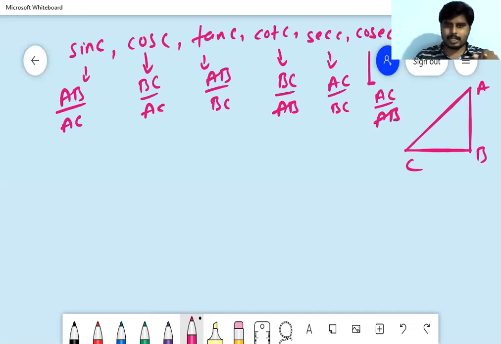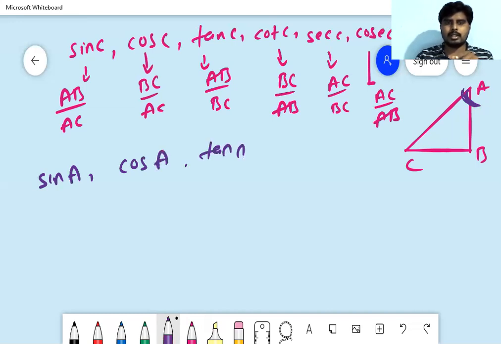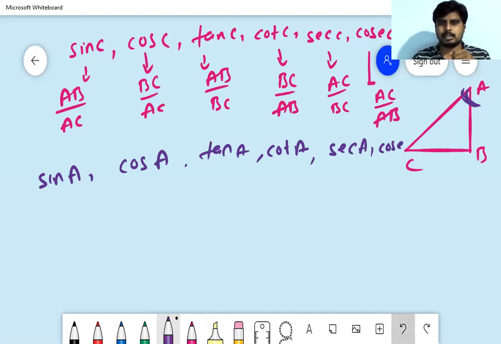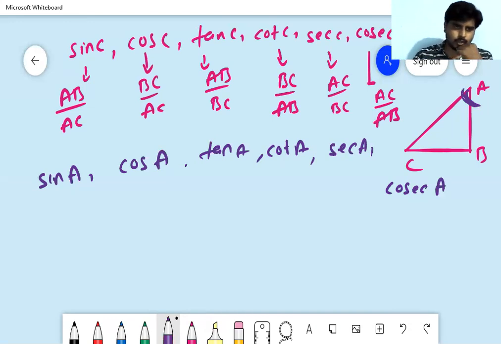So if I change my angle C to A, this is my angle now. What are the ratios? Sin A, cos A, tan A, cot A, and secant A, cosec A.